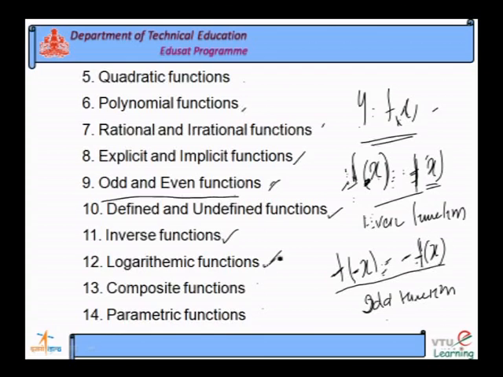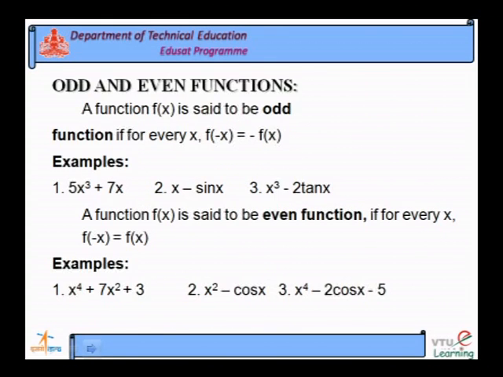So, logarithmic function, it includes a logarithmic term, composite function or function of a function, parametric function. All these functions will be discussed later on. So, as I told earlier, for the odd and even function, f of minus x is equal to minus f of x is odd, and f of minus x is equal to f of x is even. I have given a few examples also.